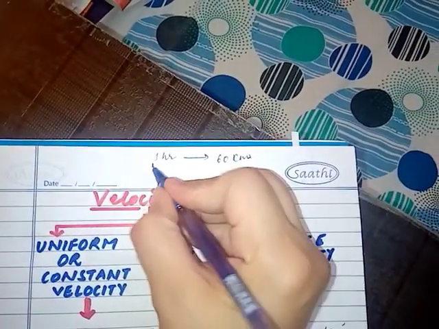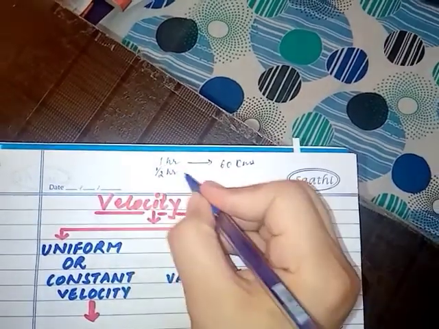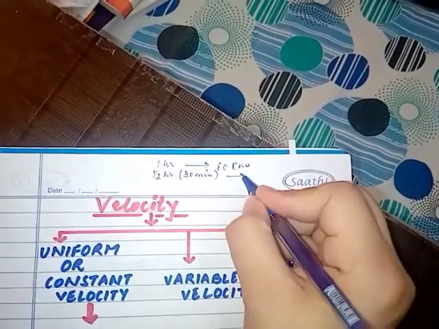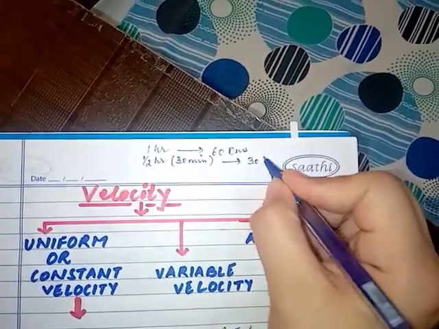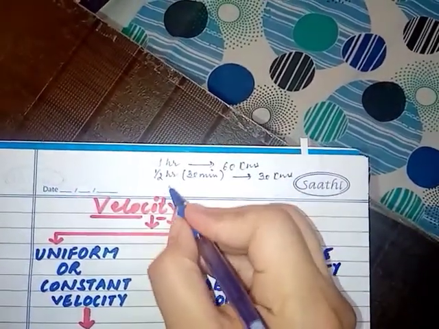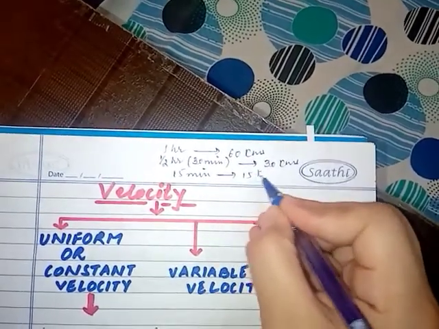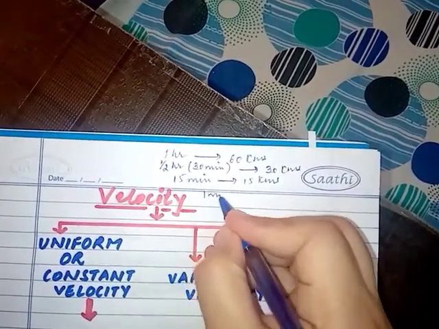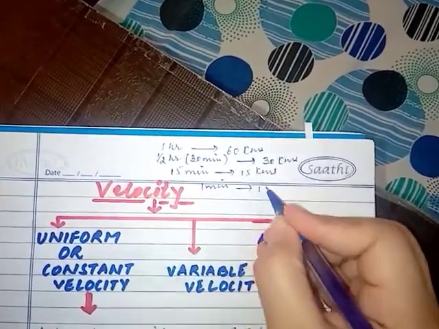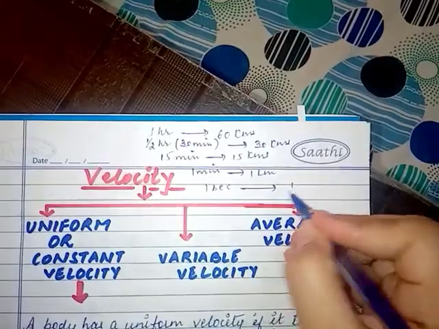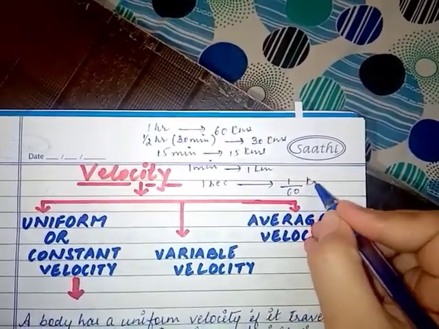In half an hour, that means 30 minutes, the same body covered 30 kilometers. In 15 minutes, the body covered 15 kilometers. In 1 minute, the body covered 1 kilometer. In 1 second, the body covered 1/60 kilometers.